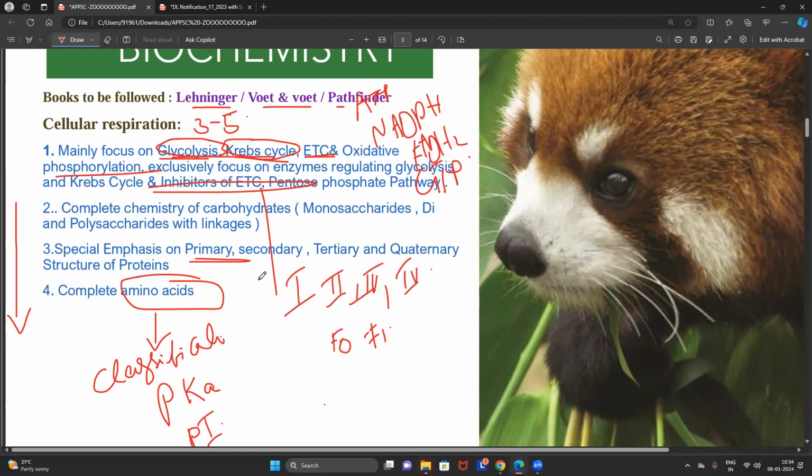Anyway, they have very clearly mentioned primary, secondary, tertiary and quaternary structure of the protein. Again, we can expect the questions, friends: what are the major stabilizing interactions that are found in the secondary structure, major stabilizing interactions in the tertiary structure, quaternary structure.